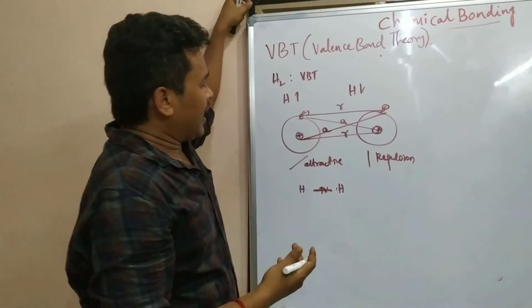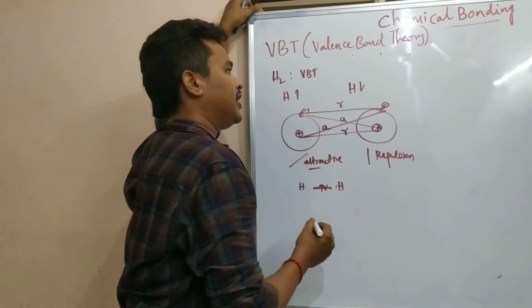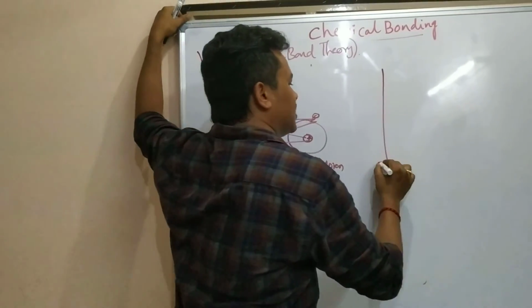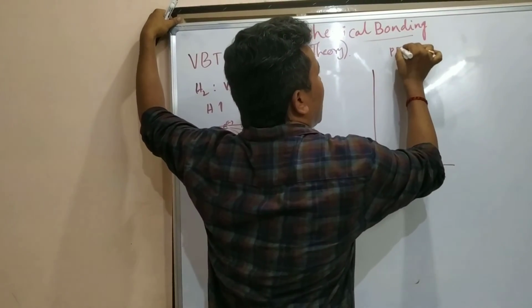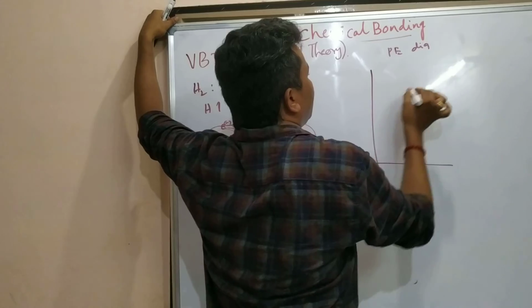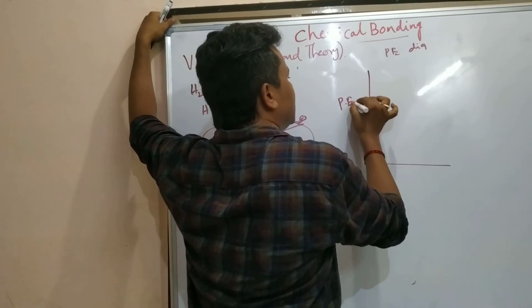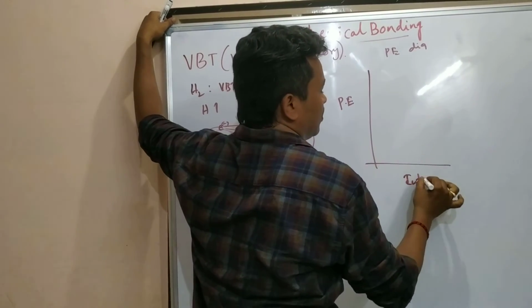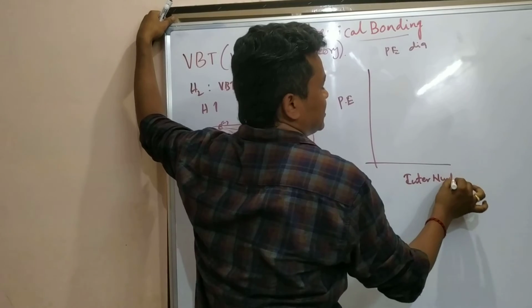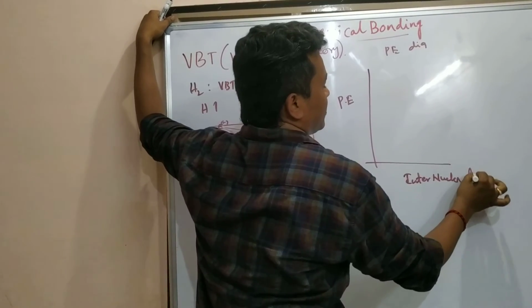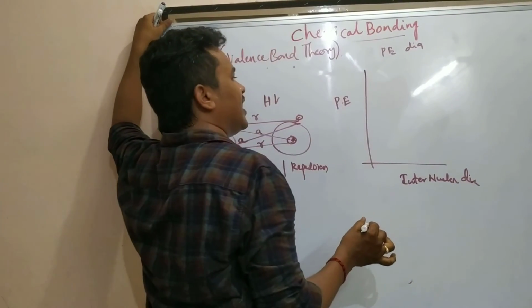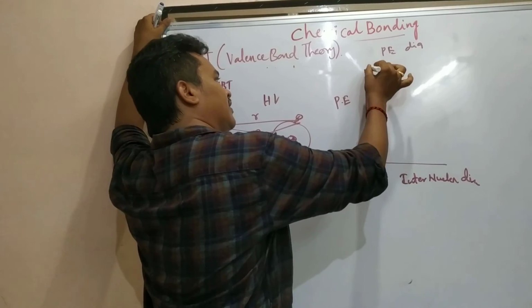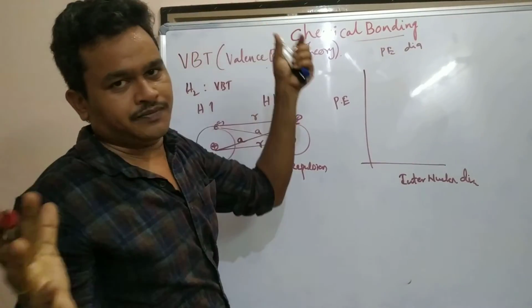When attractive forces dominate, there is a potential energy diagram, plotting potential energy against internuclear distance. If they have the same spin, they have more potential energy.